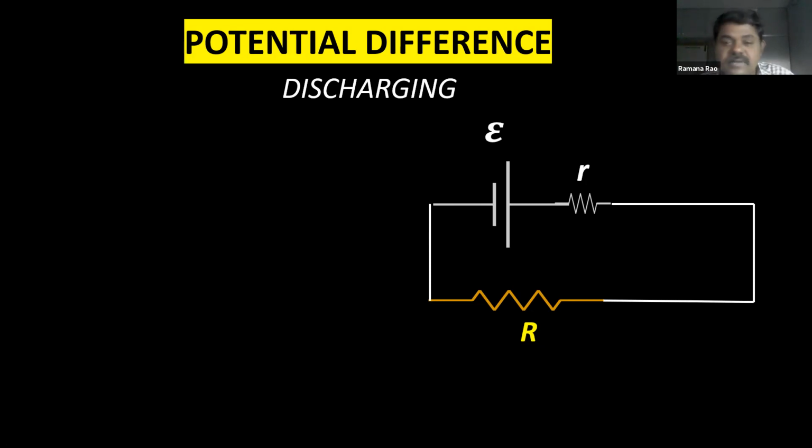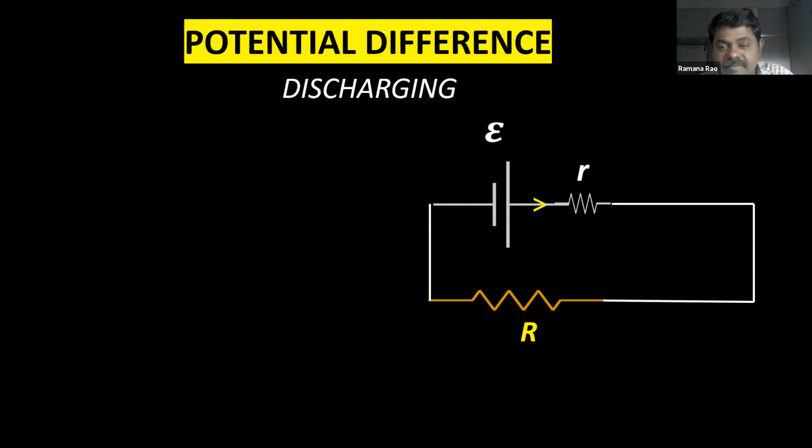We have to draw the current from the cell means this is the positive terminal of the cell, that is high potential. And this is the negative terminal of the cell, which is low potential. So now we are drawing the current from the cell. The yellow arrow indicates the current.